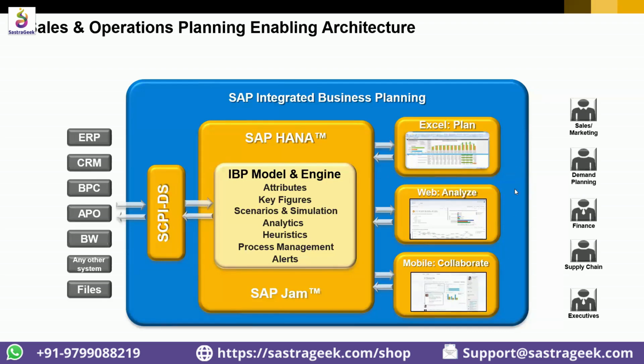Okay, that's the front end on the right side. The core engine of SAP HANA, where you have to model your specific processes. So we will talk about these individual terminologies during the training sessions. What do we mean by attributes and key figures, right? Those kind of questions you may have, since you might not have exposure to BW or APO tools, but we will look into it. This is the core configuration, what you would do.